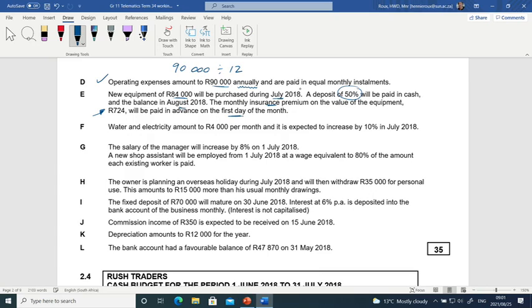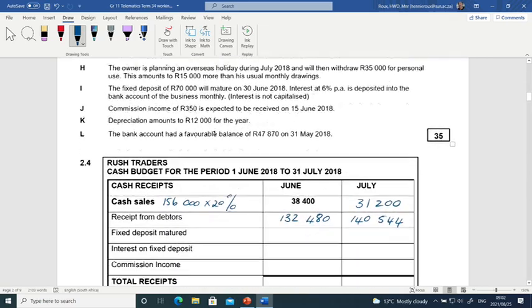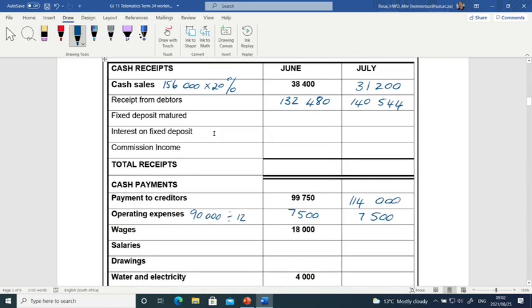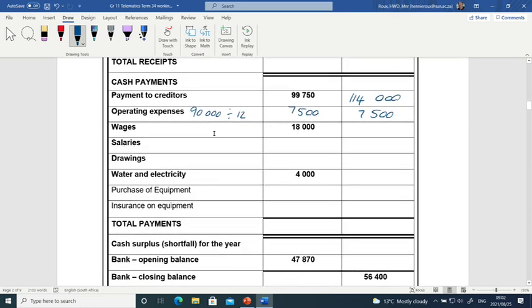So this will all be happening in July, because in July we purchase, we pay the 50%, and we will pay the insurance. Now if you look at the cash budget, they already put in some information for us, but then under payments you will see purchase of equipment and the insurance of equipment. If that was not there, then you had to add those two.